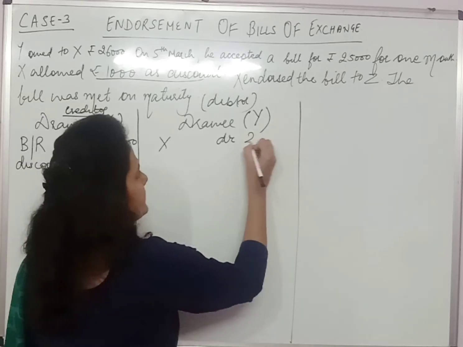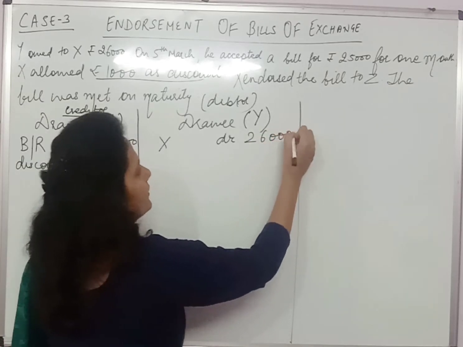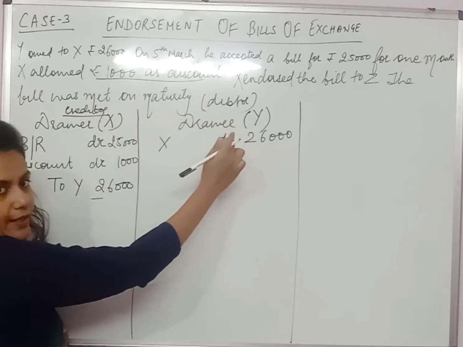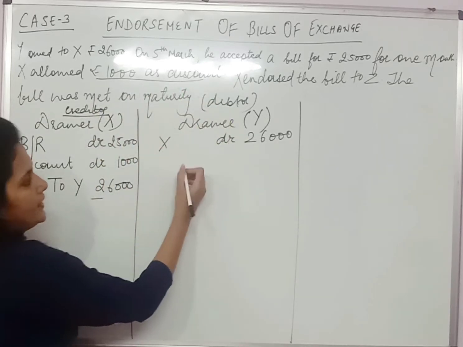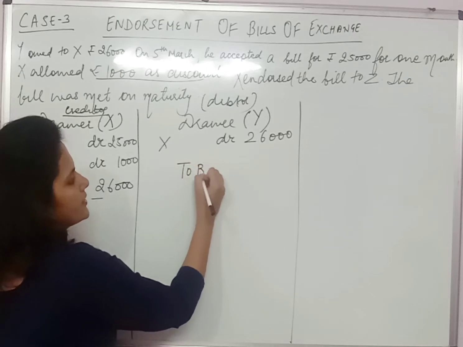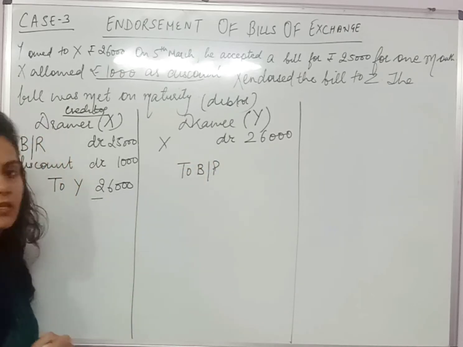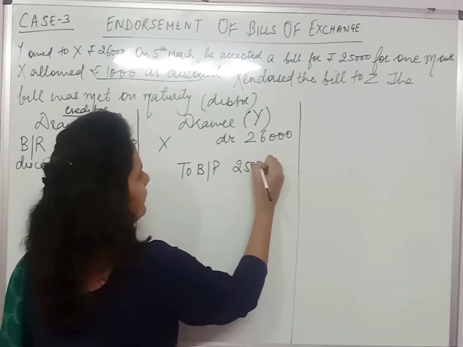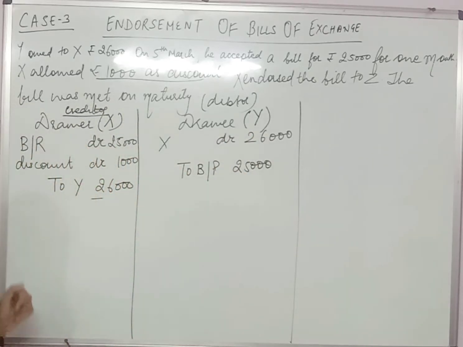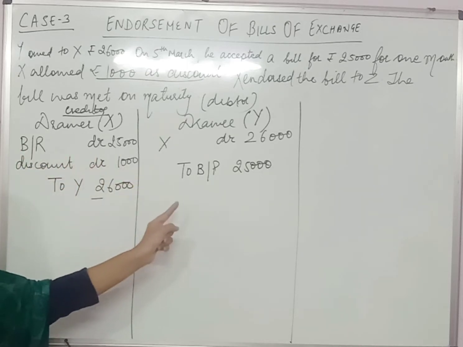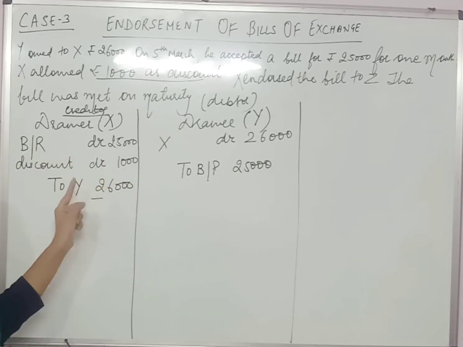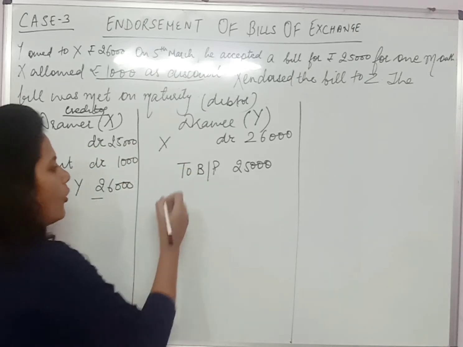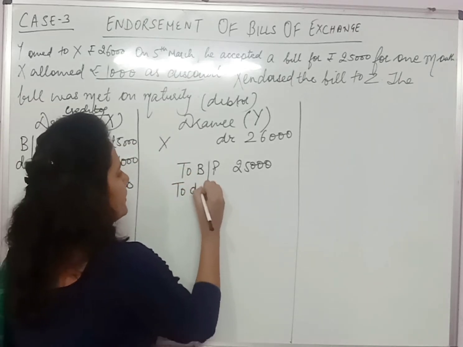Now X was creditor with rupees 26,000. Now X has given a bill to Y, it means अब X creditor नहीं है, X क्या बन चुके हैं, bills payable, so a new liability has been created, so bills payable will be credited with rupees 25,000. Now as X has given a discount to Y, so that discount is an expense for X but income for Y, and all the incomes are having credit balances.